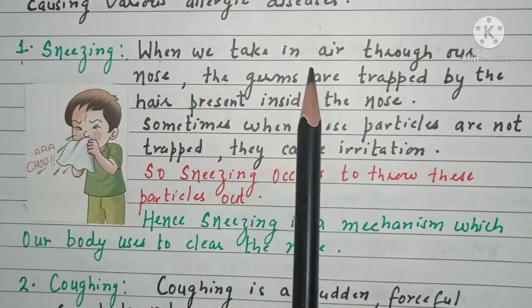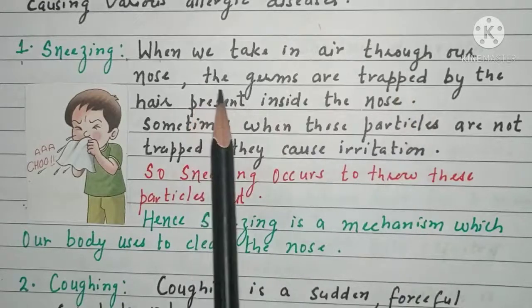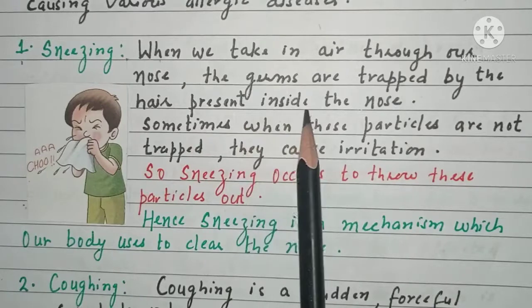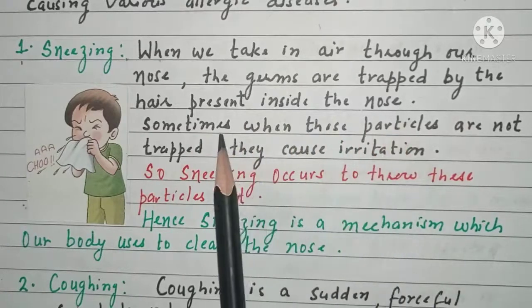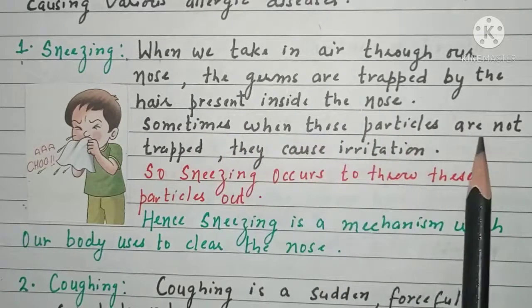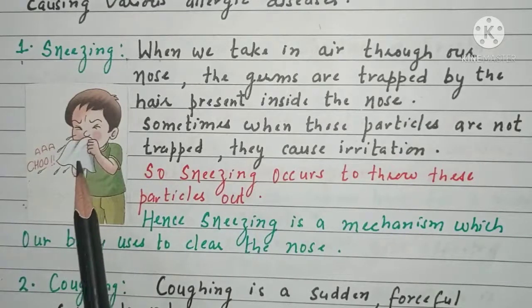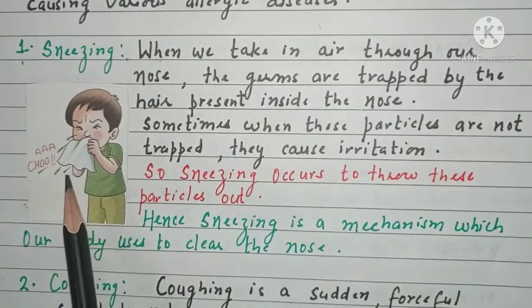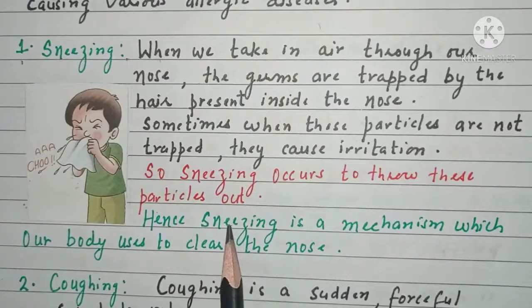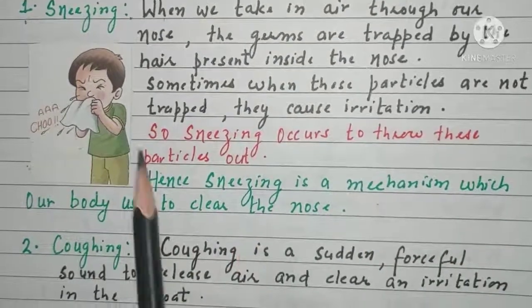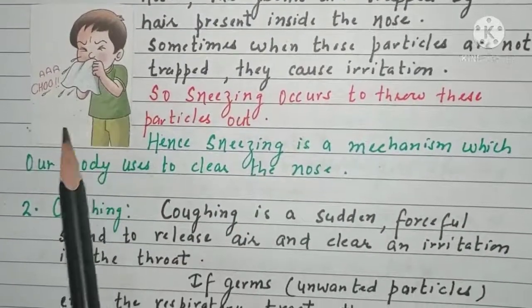See, when we take in air through our nose, the germs are trapped by the hair which are present inside the nose. Sometimes when these particles are not trapped, they cause irritation. So, sneezing occurs to throw these particles out. So, children, sneezing is a mechanism which our body uses to clear our nose.